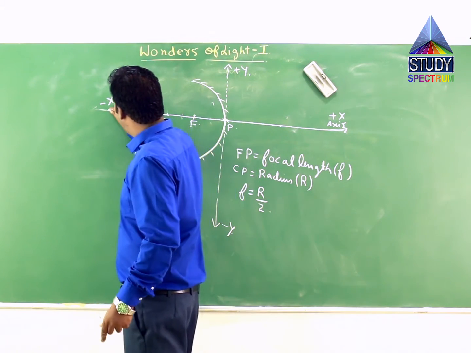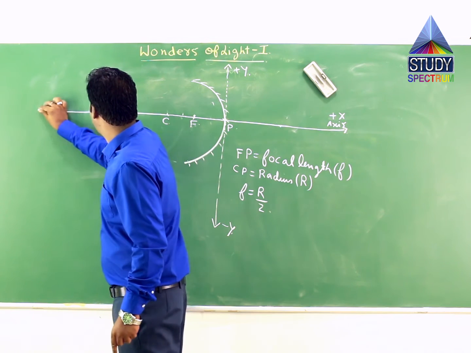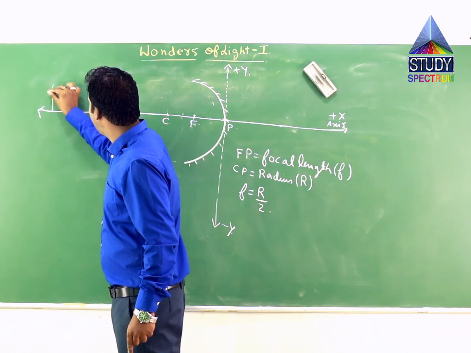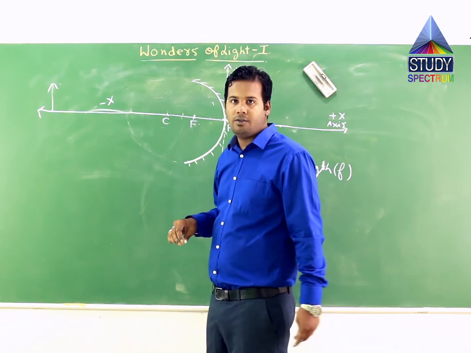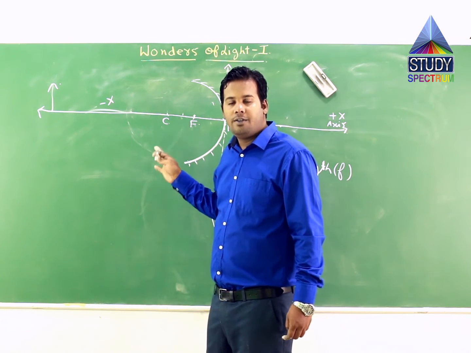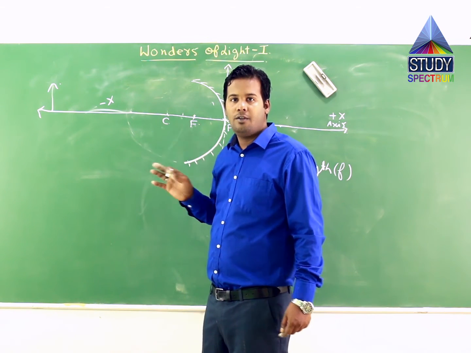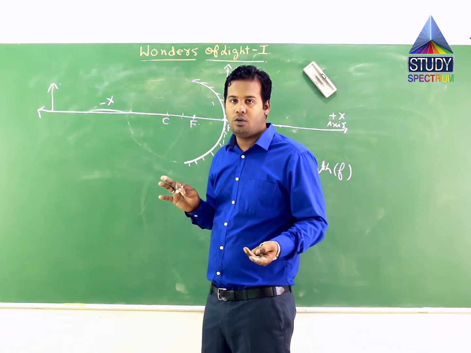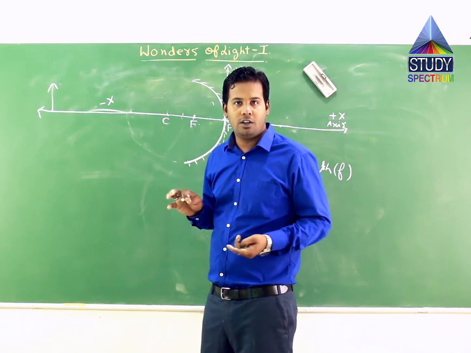Suppose I take the very first case where the object is placed at infinity. The object is placed at infinity. Now, while solving different cases of spherical mirrors, be concave, be convex, we have 2 formulas that we have to use. The first one is mirror formula, and the second formula is magnification formula.